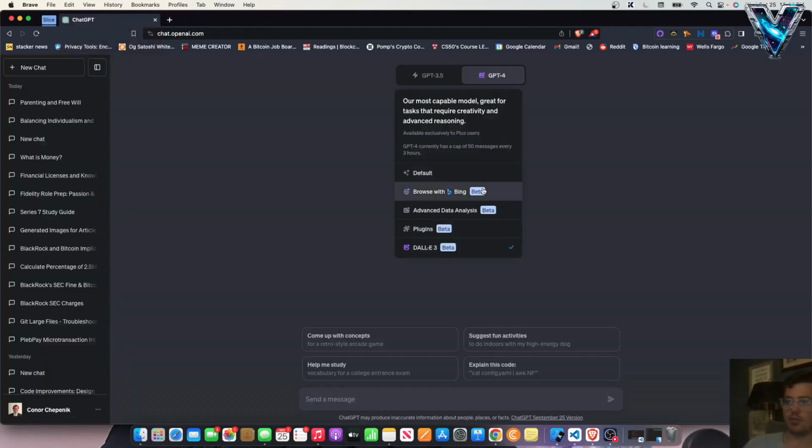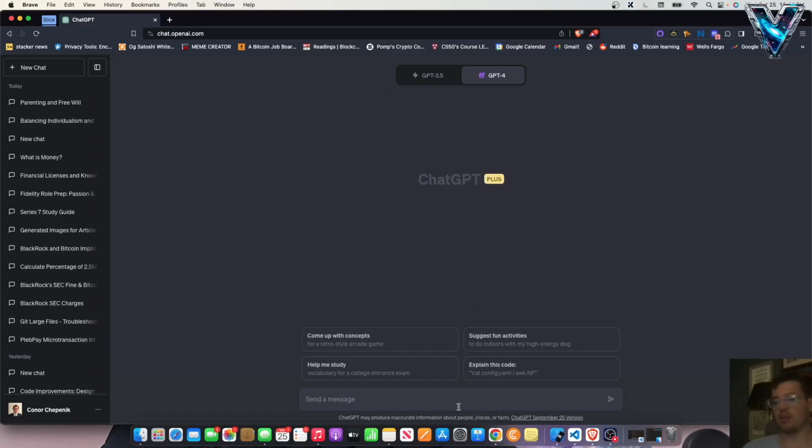And if you go to GPT-4, you can actually have it browse with Bing. So if I want to see the latest SEC filings, you could use Bing to do that, or you could do data analysis. The default, if you just want to talk to it, plugins, which I actually need to play around with more, but we're going to do DALL-E.